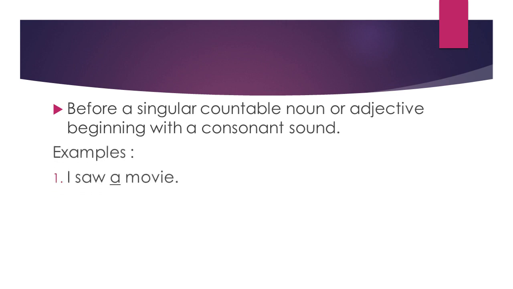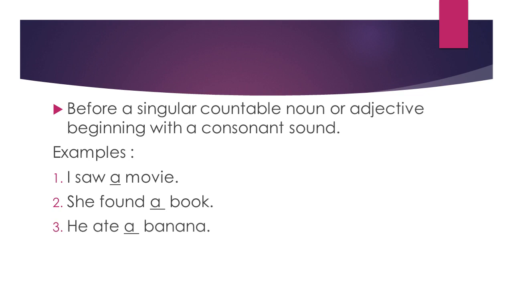For example, I saw a movie. She found a book. He ate a banana. A beautiful flower. A tall girl. So all these are nouns: movie, book, banana, flower, girl.